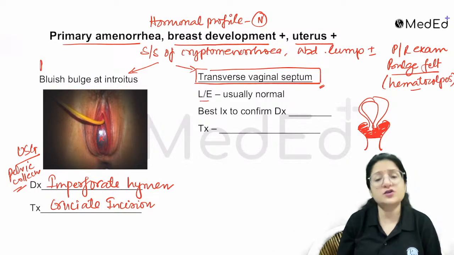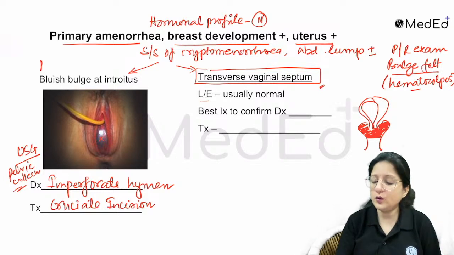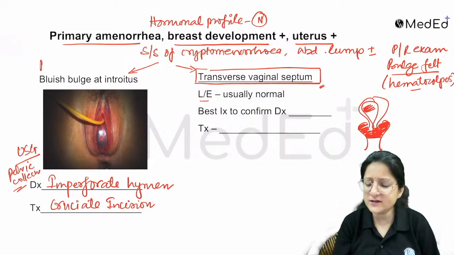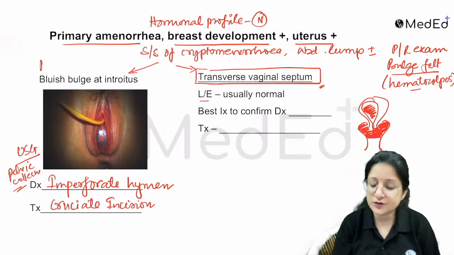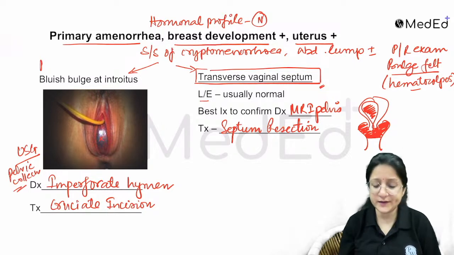Ultrasound will at the most tell us if there is a collection, a collection of hematocolpos or hematometra. But the best investigation to confirm the diagnosis is an MRI pelvis, and the treatment is going to be excision of the septum. Okay, so these are important pointers.